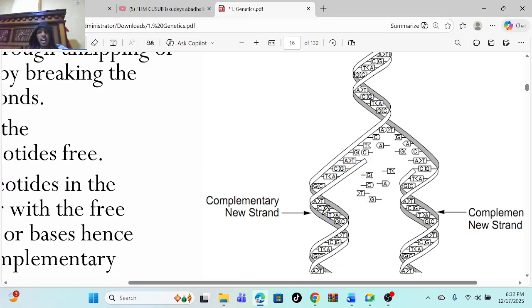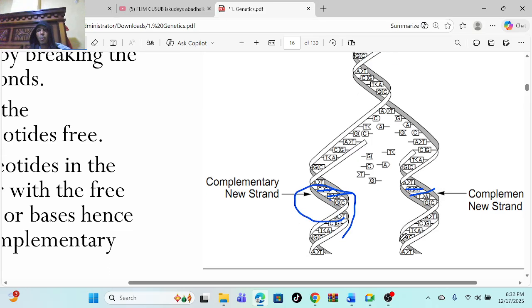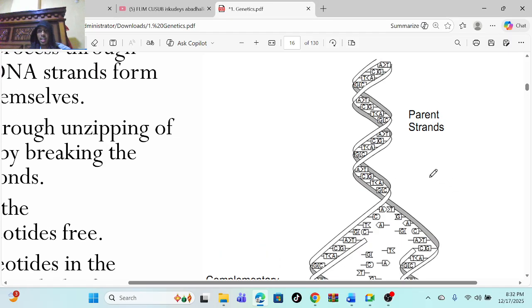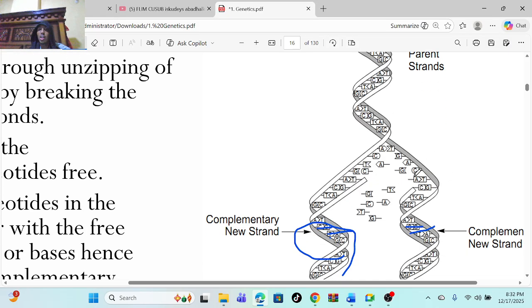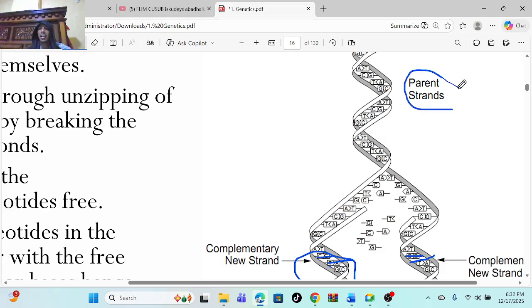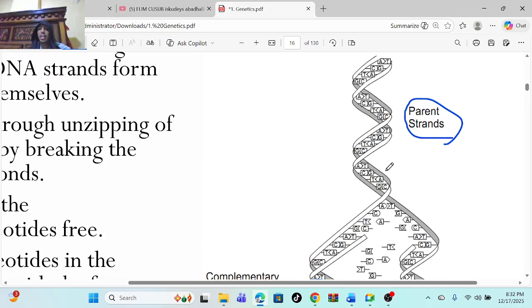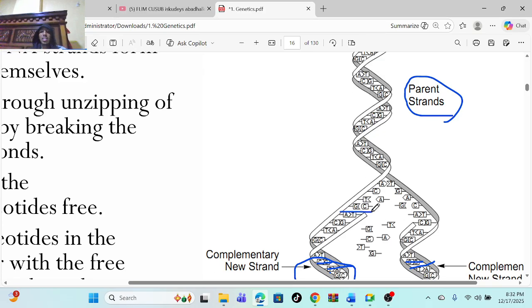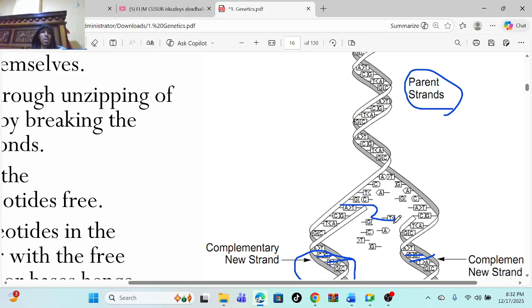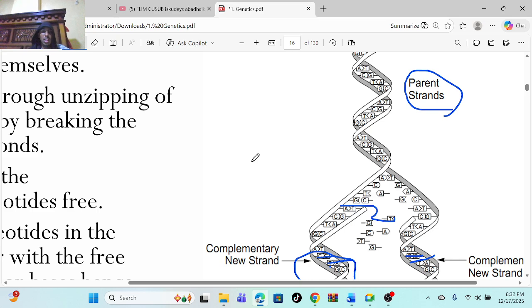Look at this. Here there is thymine and adenine, guanine and cytosine. So this is the complementary new strand. This was the parent strand. It was just one, then after that they form copies. It becomes many, so it forms a copy.